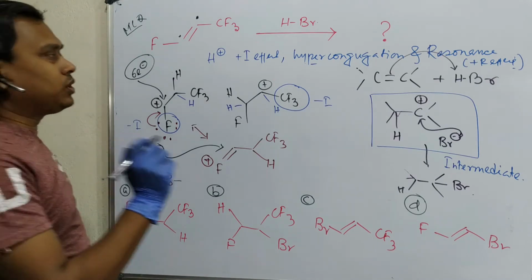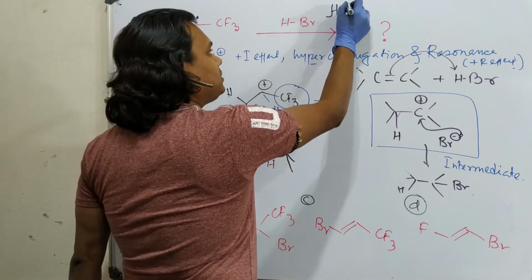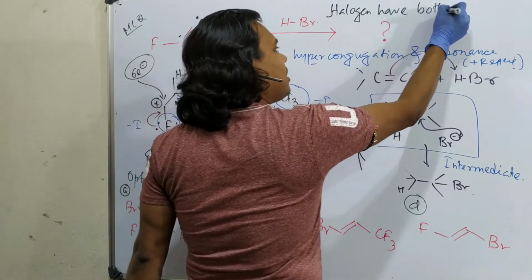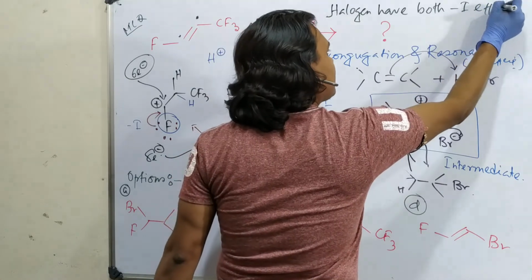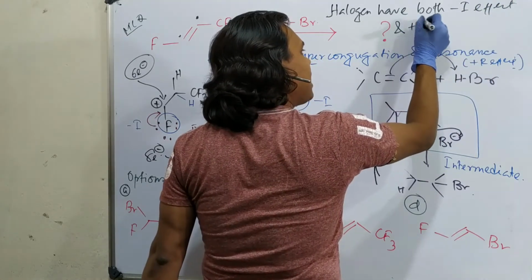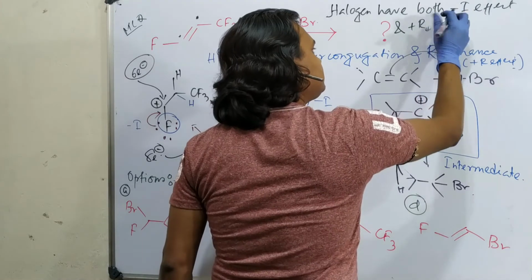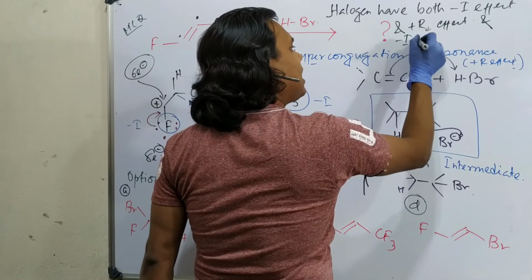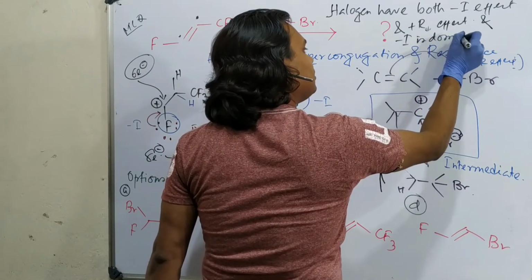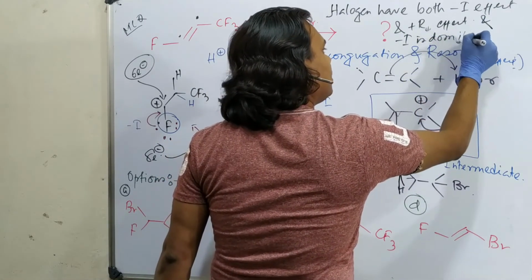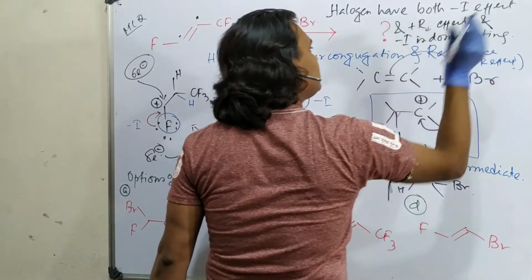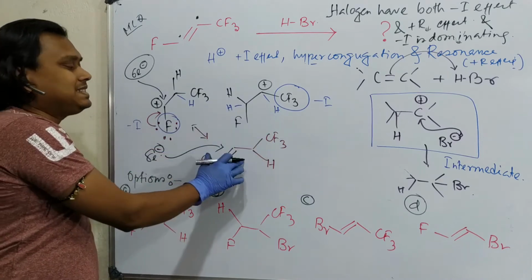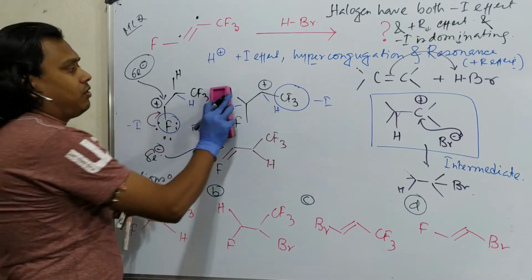And please remember one thing: halogens have both minus I effect and plus R effect, and minus I is dominating over plus R. This statement is true, but in these two cases, this is relatively more stable because of octet fulfillment.